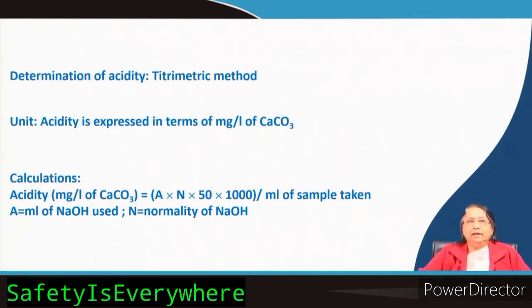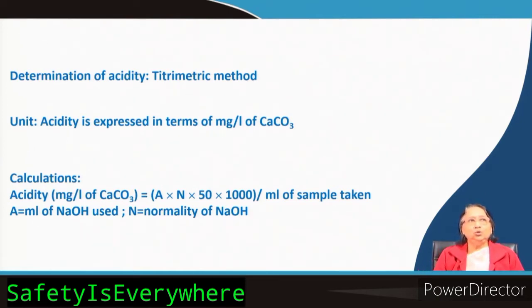At this point both mineral acid as well as carbon dioxide is neutralized. So, phenolphthalein gives you the total acidity. When you use phenolphthalein indicator, you will get the total acidity. Everything is neutralized, and when you add methyl orange as the indicator, you will get only mineral acidity. And then if you subtract the mineral acidity from the total acidity, then you will get the carbon dioxide acidity. It is very simple.